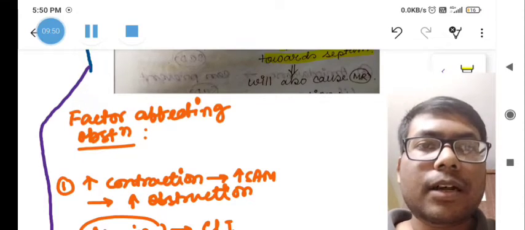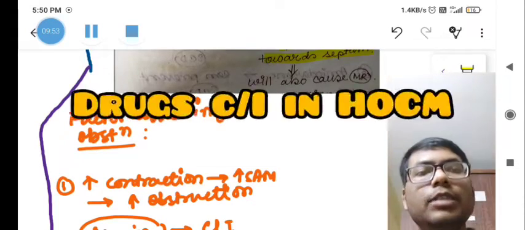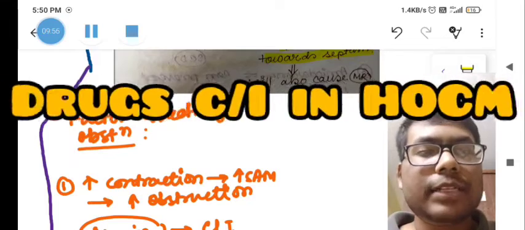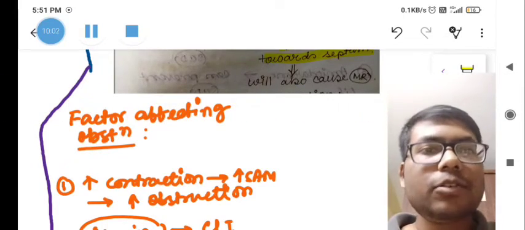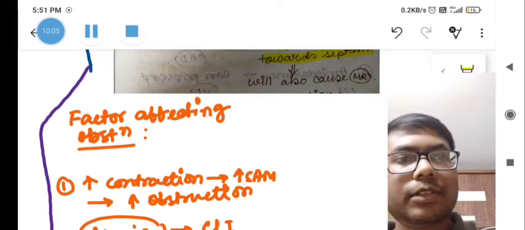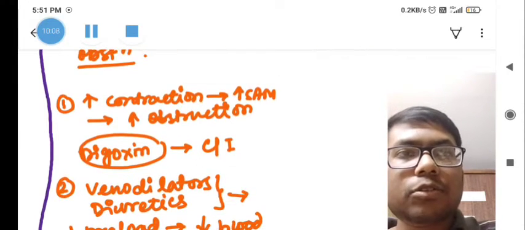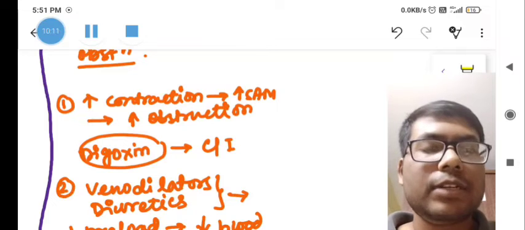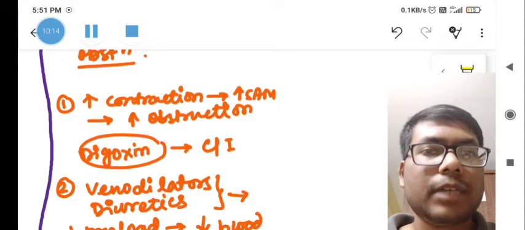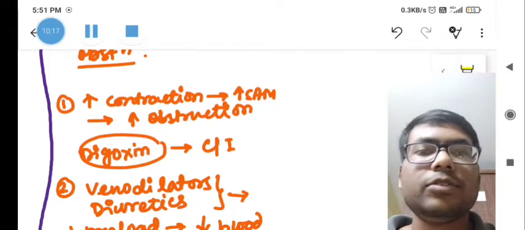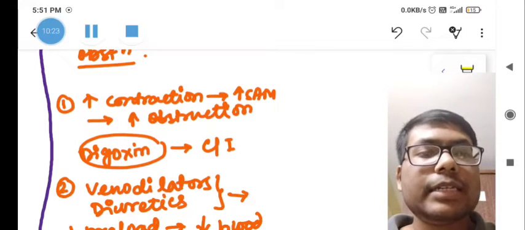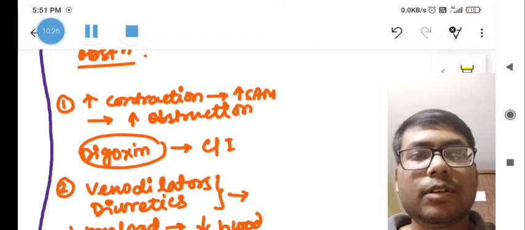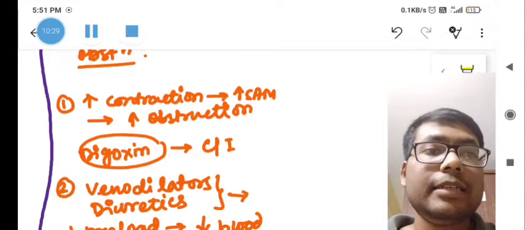Now, the factors affecting the obstruction, that increase the SAM. Increase of SAM happens when there is less blood in the heart, and when there is increased contraction. Drugs used in heart failure to increase contractility, like digoxin, are contraindicated in HOCM. Another thing: vasodilators like nitrates, and diuretics like Lasix or furosemide, decrease the preload of the heart.